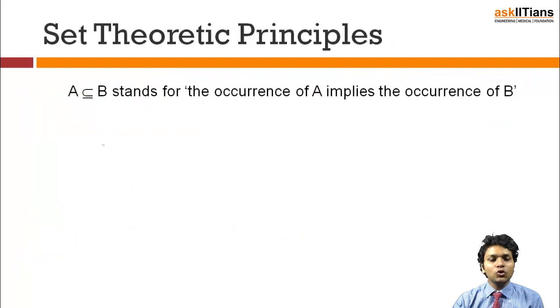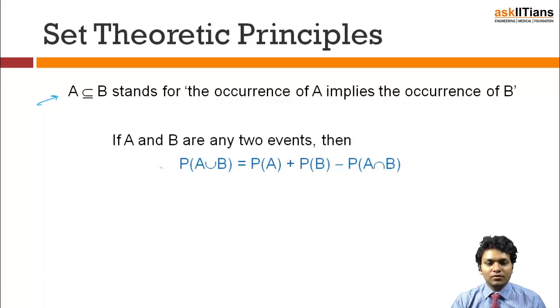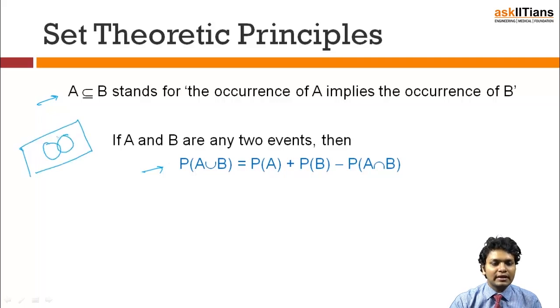Now, as we know that A intersection B stands for the occurrence of A intersection B, A intersection B is a subset of B, so can I say that the occurrence of event A will imply the occurrence of event B? Very easy. Now, if A and B are any two events, then as we've learned previously, the probability of A union B is nothing but probability of A plus probability of B minus probability of A intersection B, and this can be very well explained with the help of Venn diagrams, which I have explained earlier also.